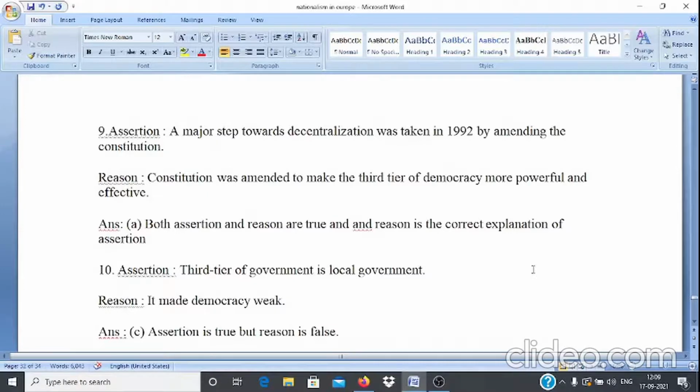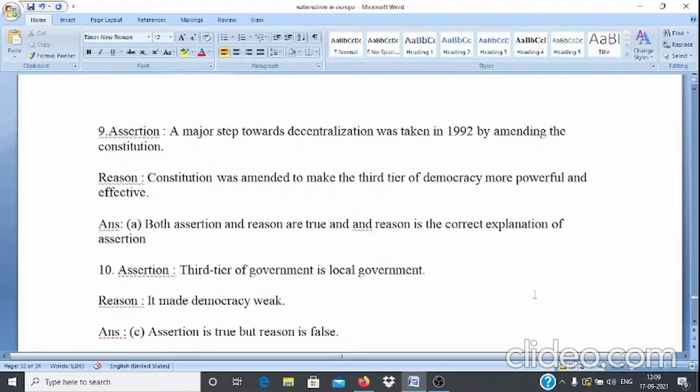Question number 10. Assertion: A major step towards decentralization was taken in 1992 by amending the constitution. Reason: the constitution was amended to make the third tier of democracy more powerful and effective. Here answer is option A. That means both assertion and reason are true and reason is the correct explanation of assertion.